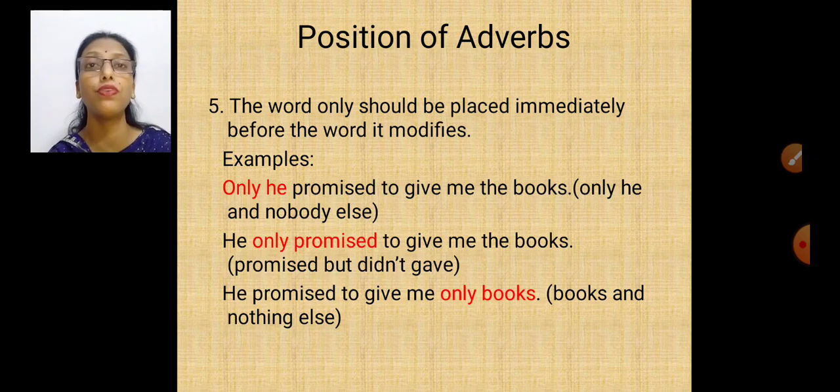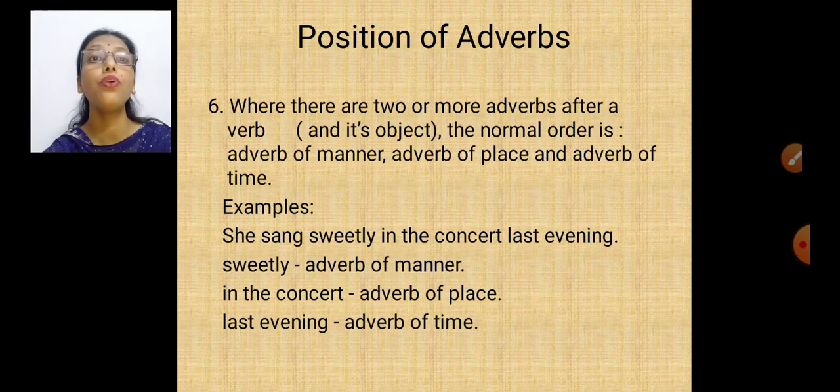He promised to give me only books. He promised to give me only books, nothing else. Okay, what did he promise? He promised that he will give me only books and nothing else. So did you see how this was done? Only is put in all the three sentences, but the meaning changes depending upon how we are using this word only.